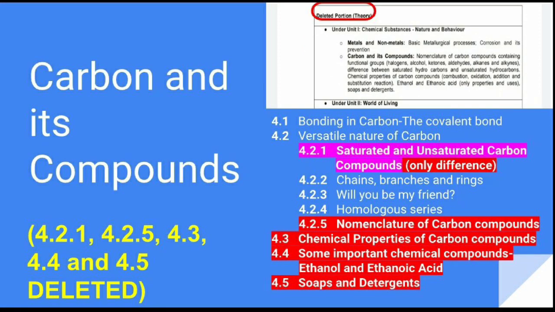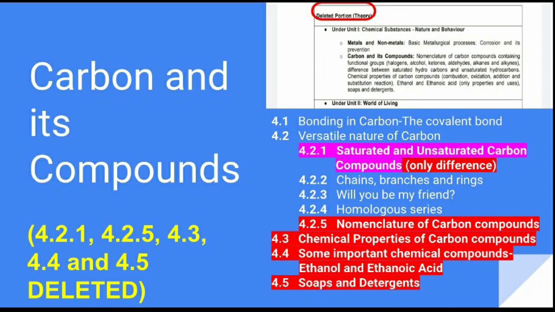अगला reduction है carbon and its compounds में a major reduction. इसमें देखा जाए तो major part of the chapter has been deleted. You have to study only a few topics from the chapter. Those are 4.1, 4.2, 4.2.1, 4.2.2, 4.2.3 and 4.2.4. मतलब 4.1 से 4.2.4 तक ही पढ़ना है. Okay? 4.2.5 से 4.5 मतलब chapter के end तक portions को delete कर दिया गया है. नोमेनक्लेचर ऑफ कार्बन कंपाउंड से लेकर चैप्टर के एंड तक आपके सिलेबस में इस साल नहीं है.